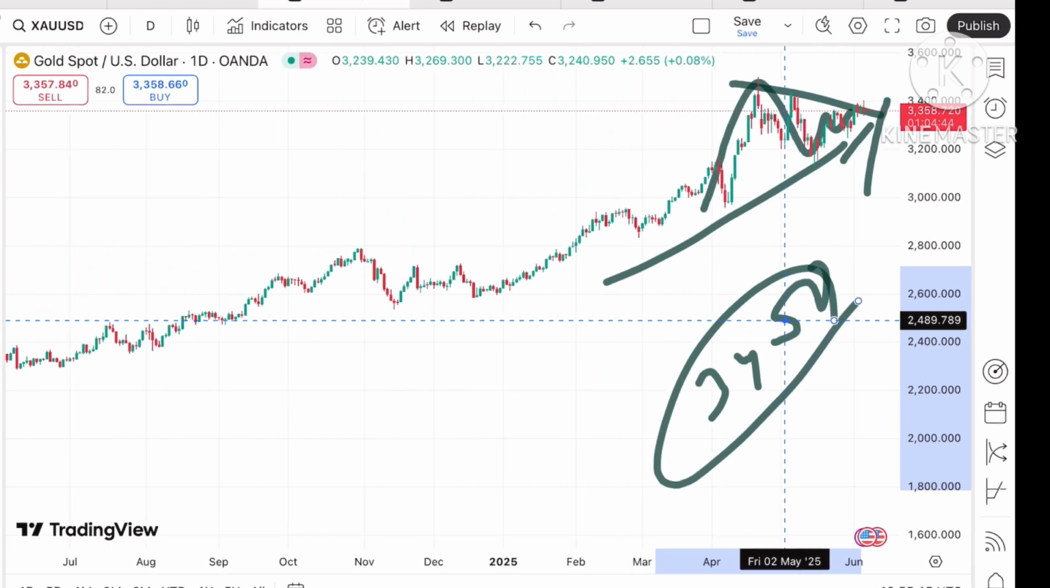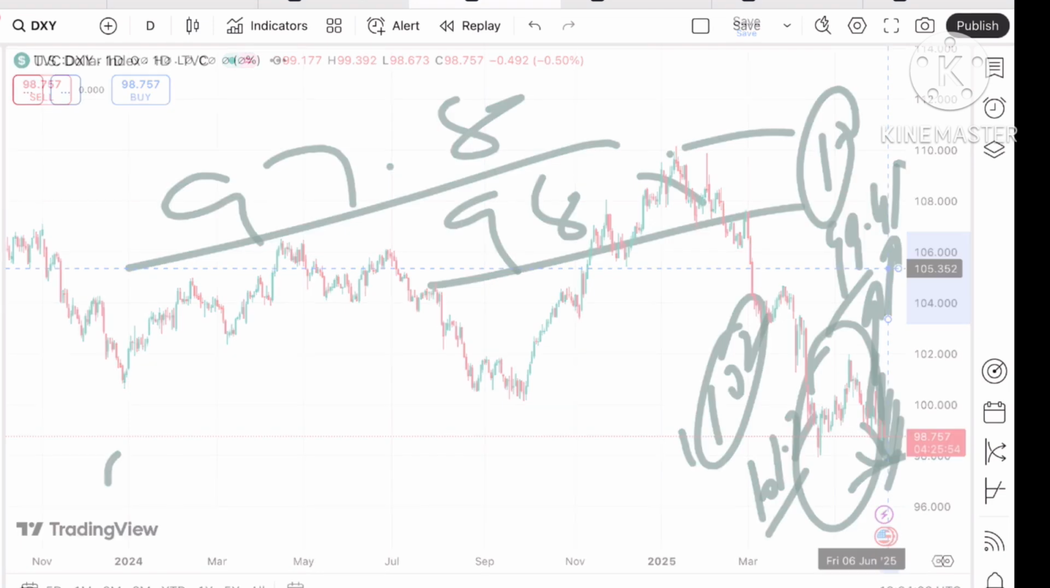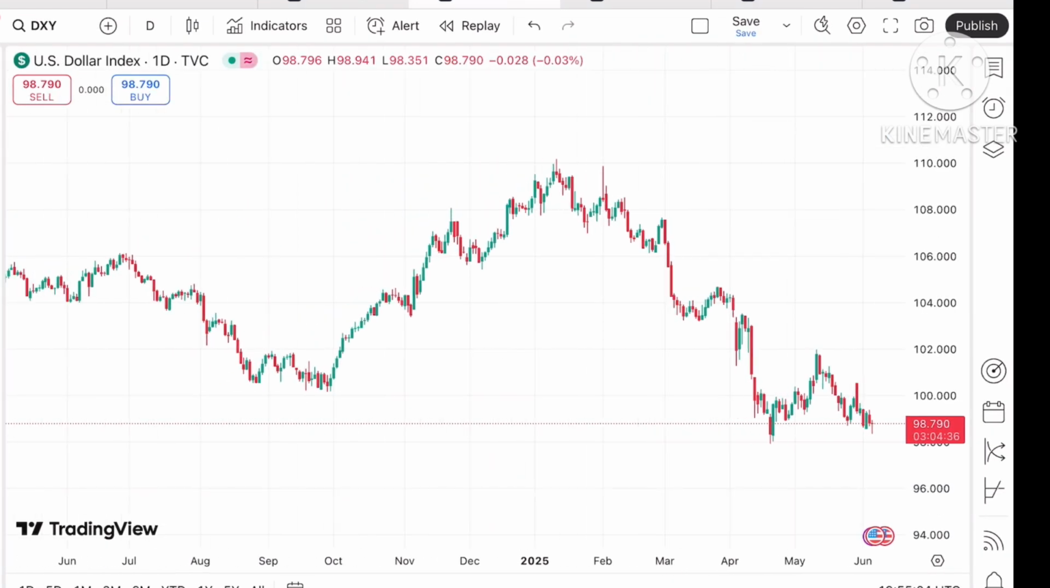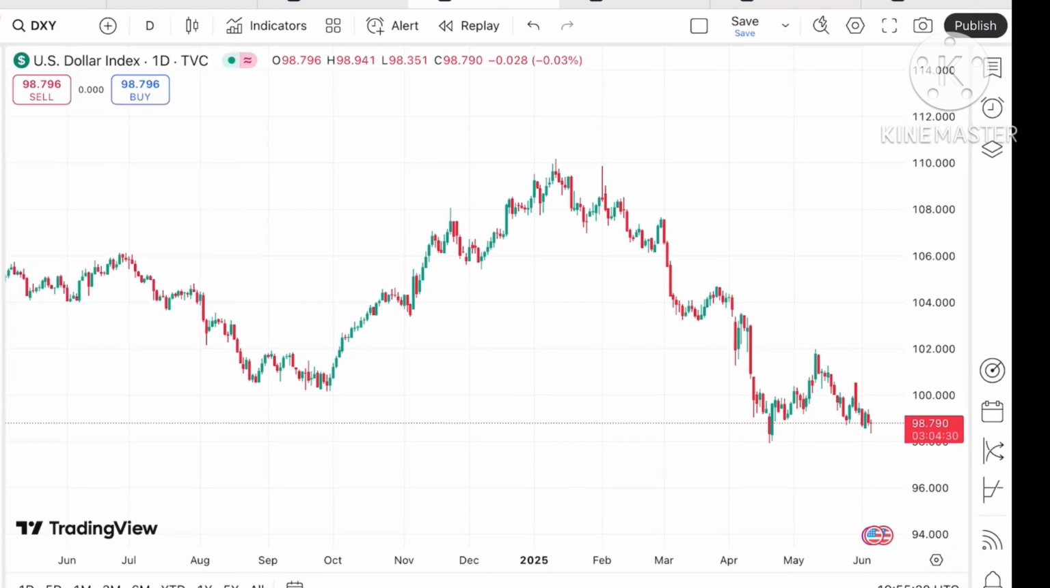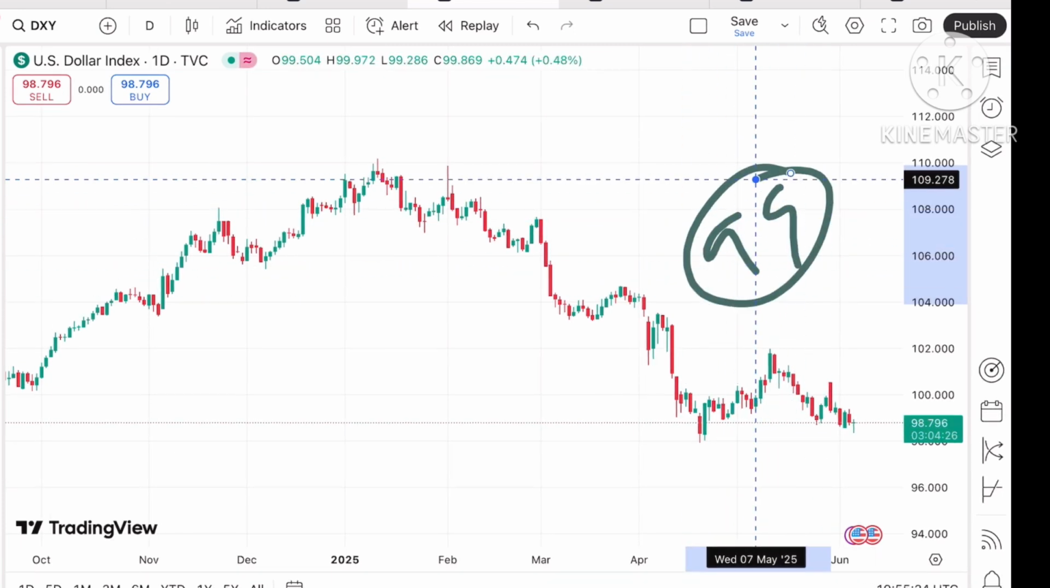Okay, coming back to the dollar index, see, the dollar index plays an important role because it is inversely related to the movement of gold. Fed interest rate, CPI data, PPI data, these are all responsible for the gold movement also. These are some of the factors. The price is now trading below a level of $100.